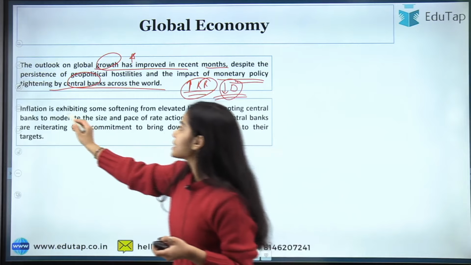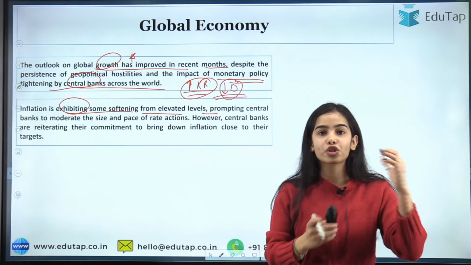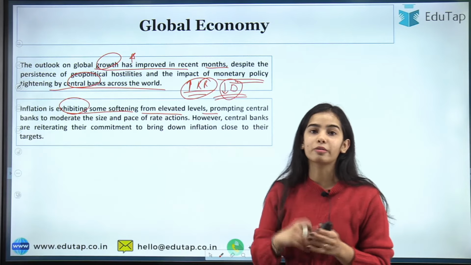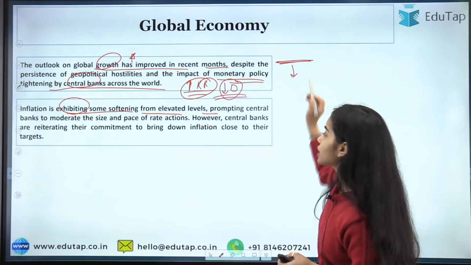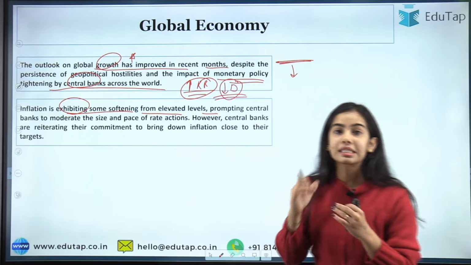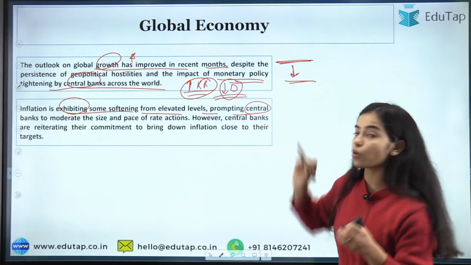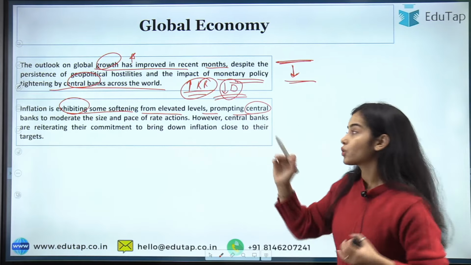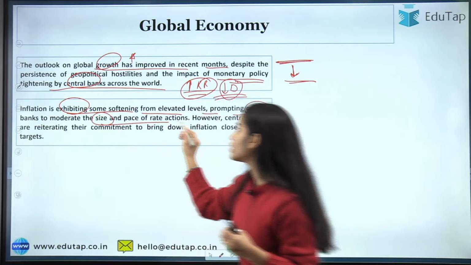So, inflation is exhibiting some softening from elevated levels. The inflation has shown a down path, but it is still at a high level. From the elevated levels, the inflation has gone down a little, but still the inflation is quite high. As the inflation has softened, this has prompted the central banks to moderate the size and pace of the rate actions.